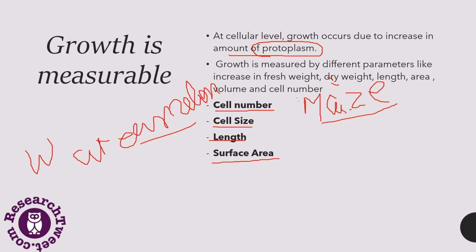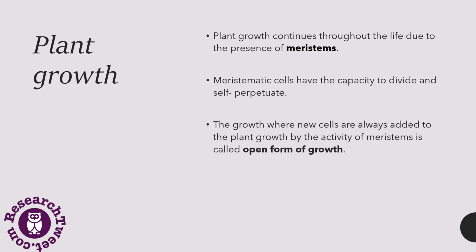And in case of surface area, it is the growth of the dorsiventral leaf. For example, when the leaf is small and the cells divide, the size of the leaf gets bigger, so that can be measured by the surface area. So these are all the parameters through which we can say that growth is measurable.